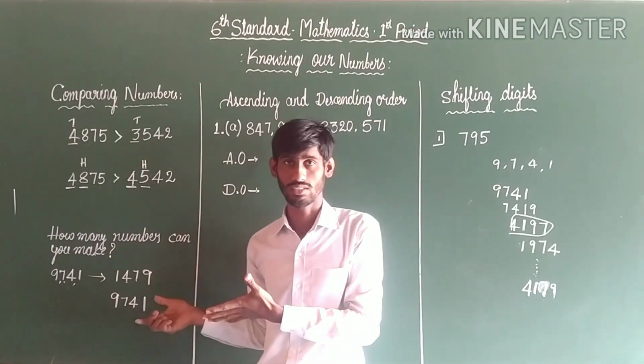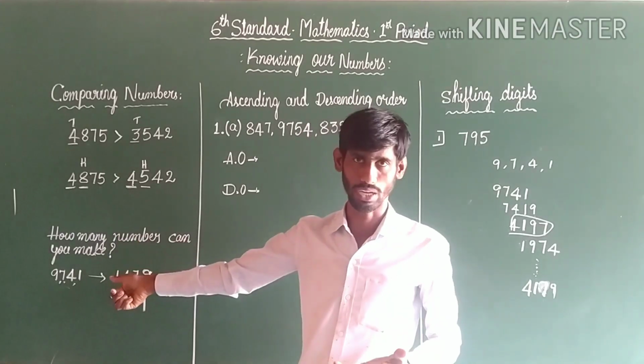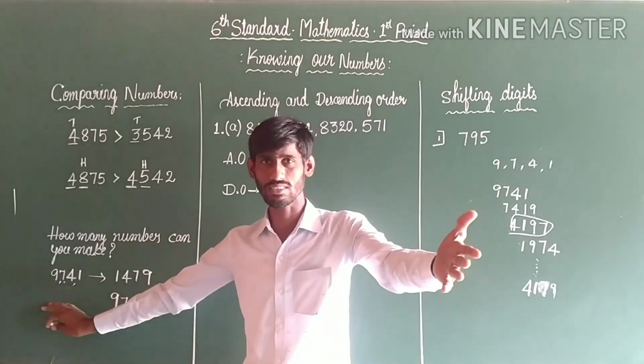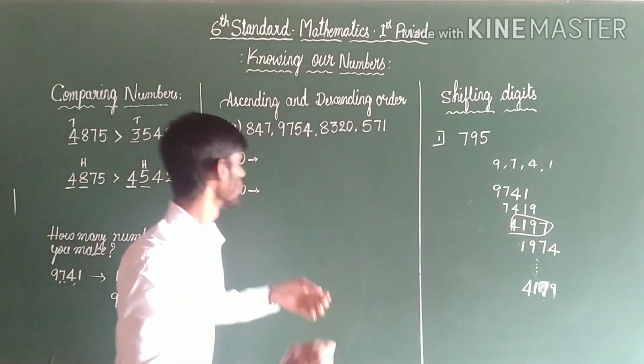Okay. This is another concept. Now, how many numbers can you make? You may take any digits and form numbers. Many numbers. Okay, Chotu? Yes.